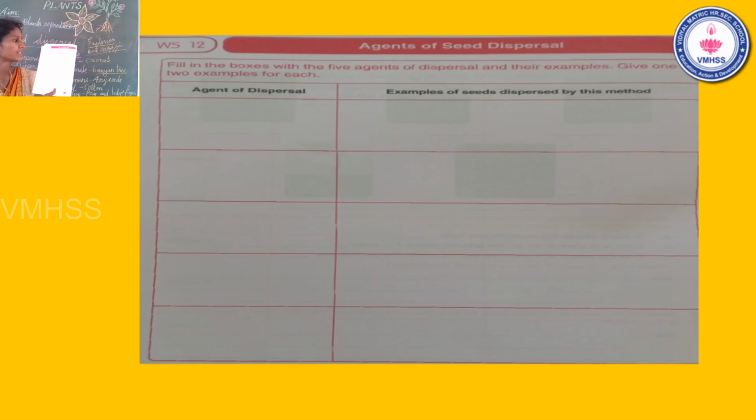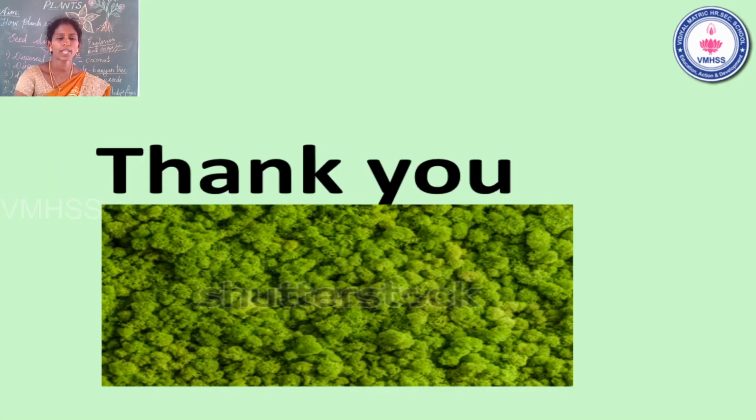There are 5 agents. You write the agents in the first column, and in the second column you write the examples. Think and write. That is today's homework. Okay, students, write carefully in your worksheet. Okay, thank you, students.